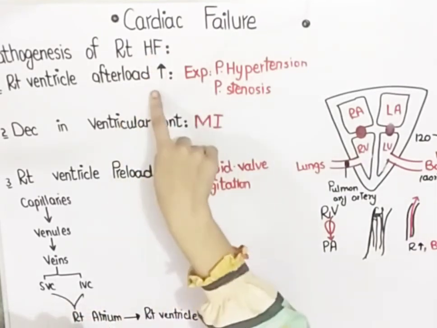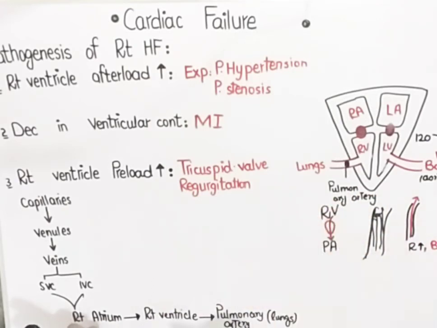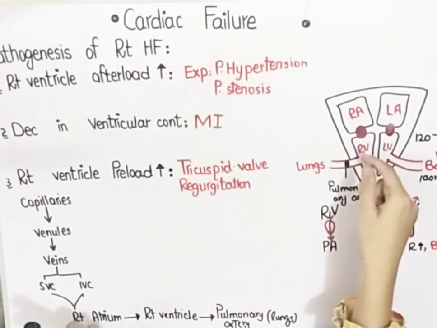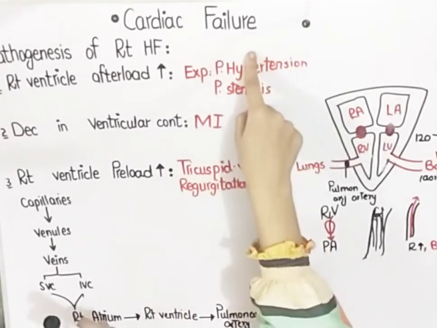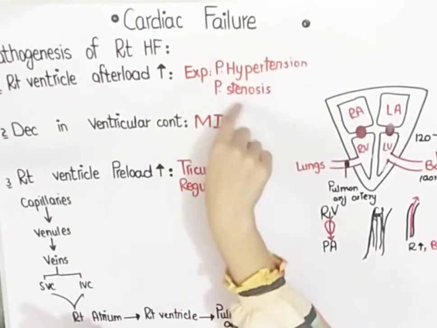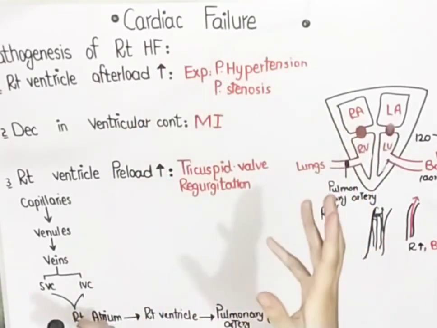Got it? So increased afterload is ultimately whenever there is stenosis, it would be difficult for the right ventricle to pump blood against the pulmonary artery. So afterload will be increased. So afterload is increased in pulmonary hypertension and pulmonary stenosis. Afterload simply means the pressure or the resistance against which the blood has to be pumped.